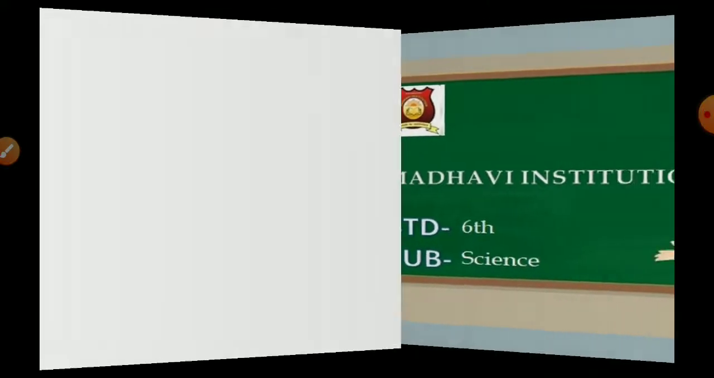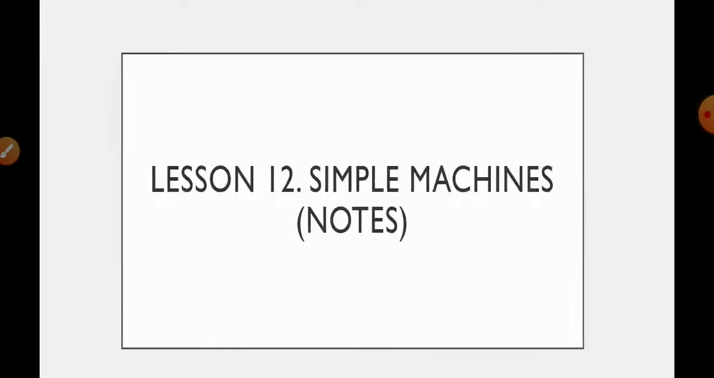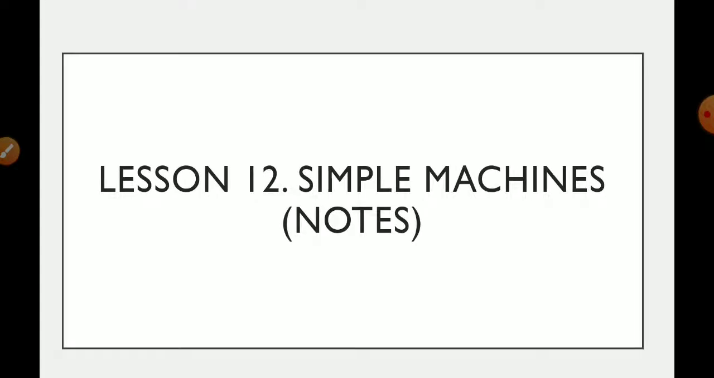In the previous lectures, we have completed the lessons on simple machines. Today, we are going to write the notes. What you have to do? You have to take the workbook and write the notes directly. Understood?